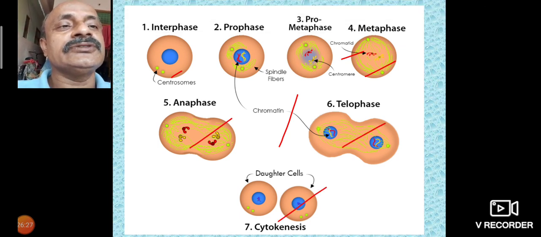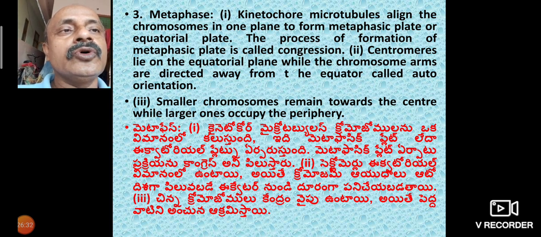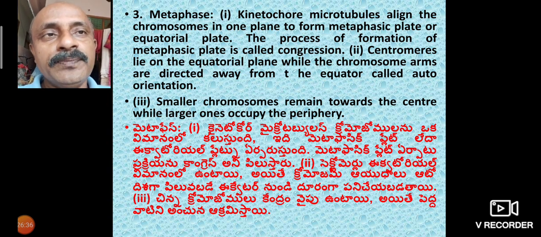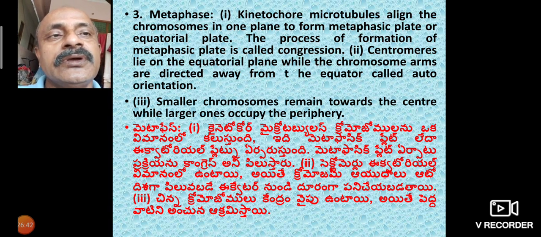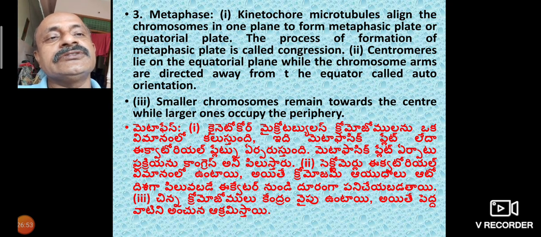This is metaphase. In metaphase, kinetochore microtubules align the chromosomes in one plane to form a metaphasic plate or equatorial plate. The process of formation of the metaphase plate is called congregation.